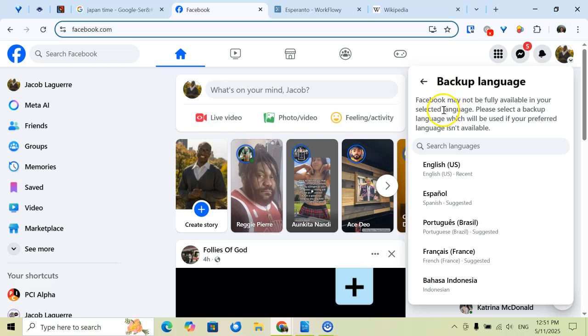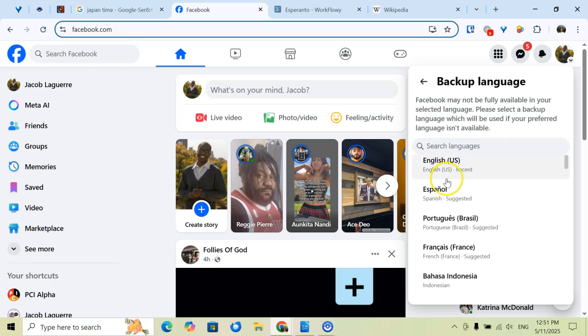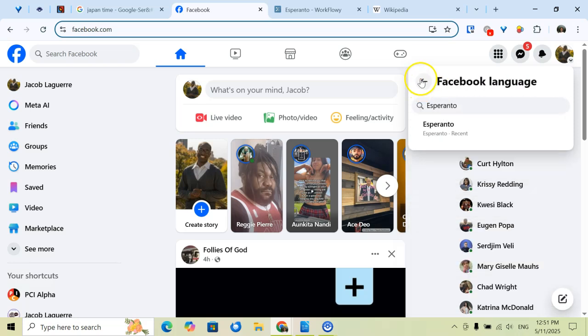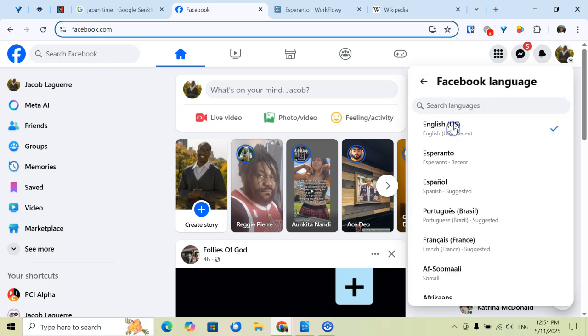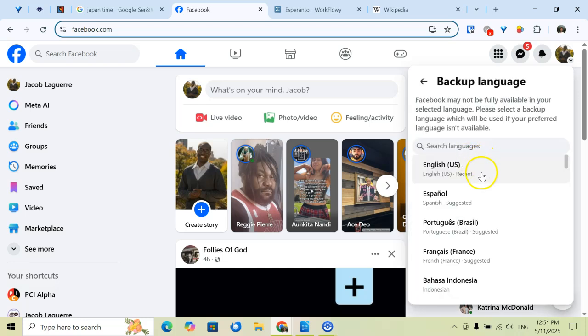Yeah, so it does say here it's not going to be fully available in the language, not everything is translated unfortunately, but it does translate some of the stuff. Oh, looks like I did not save that.